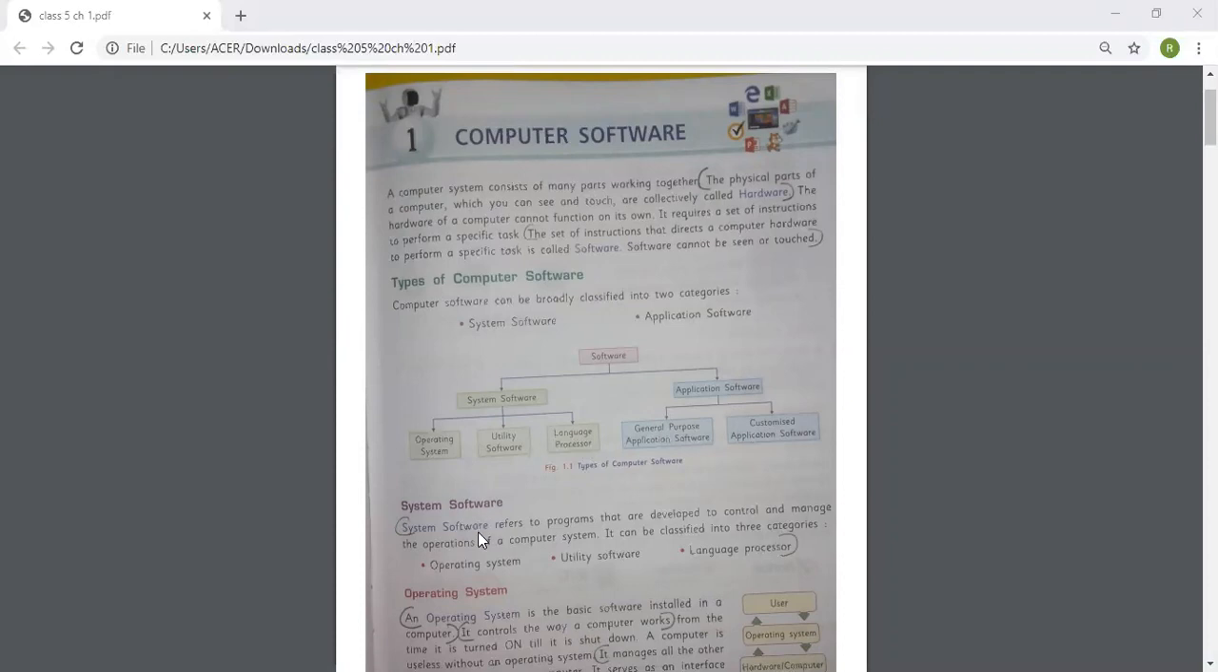System software. System software refers to programs that are developed to control and manage the operations of a computer system. It can be classified into three categories: operating system, utility software, and language processor.